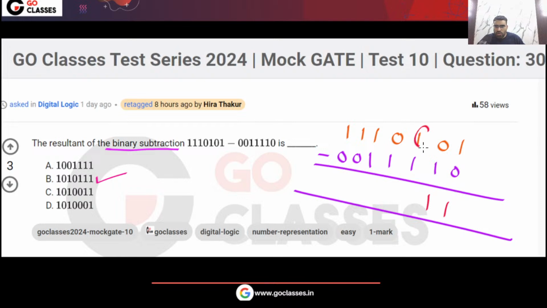Now this is 0. Now this is 0. So again you will borrow. So this will become 2 minus 1, that is 1. This will become 1 minus 1, that is 0. This will become 0 minus 1, so again you will borrow. And finally this will become 1. Here you will get 0. Here you will get 1. So you can see your answer will be option B. This is quite a very simple question.